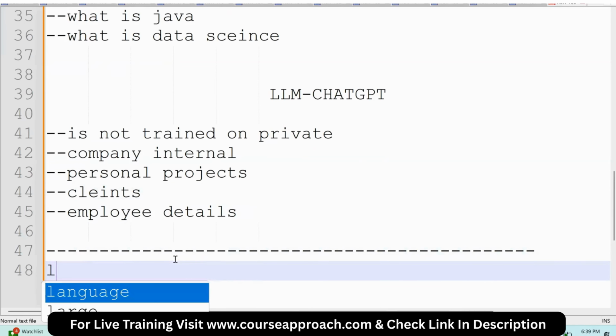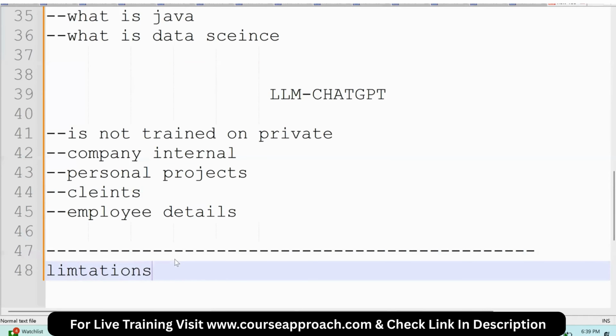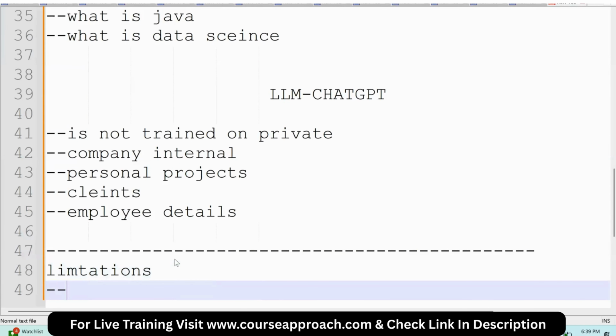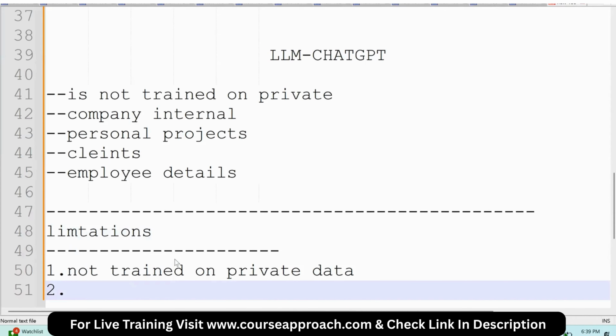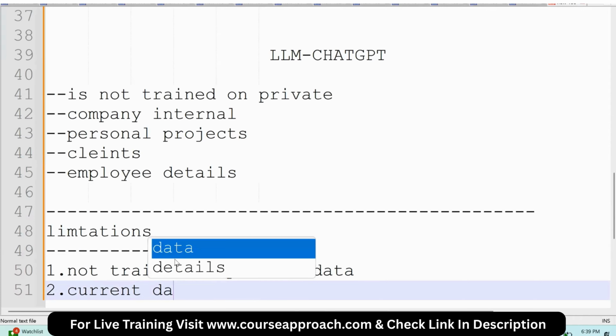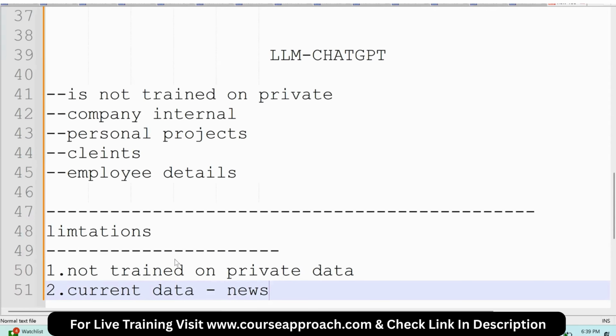Okay, this LLM is not trained on private data. Now, if I ask, the LLM also gives answers in the way traditional AI has responded, giving hallucinations or repeated answers. These are the limited data. Or, this LLM won't have current data like news and stock market information. News with respect to politics or finance will be changing day by day. So this information won't be with the LLM.